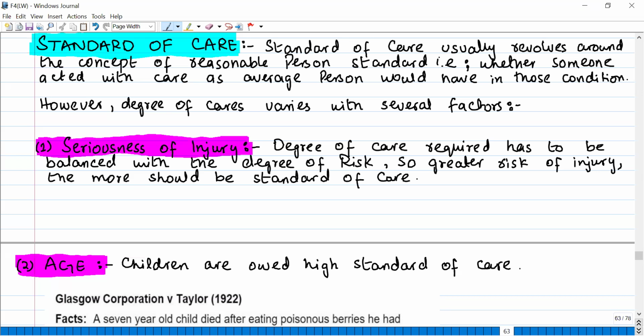You should have covered the hole from all four sides. So the blind person was going, he could feel that okay, there's some boundaries, I should change the direction, right? You did not show that. So when the seriousness of injury is more, you have to show high standard of care. The standard of care varies with the seriousness of injury. Greater the risk of the injury, more should be the standard of care. Okay.